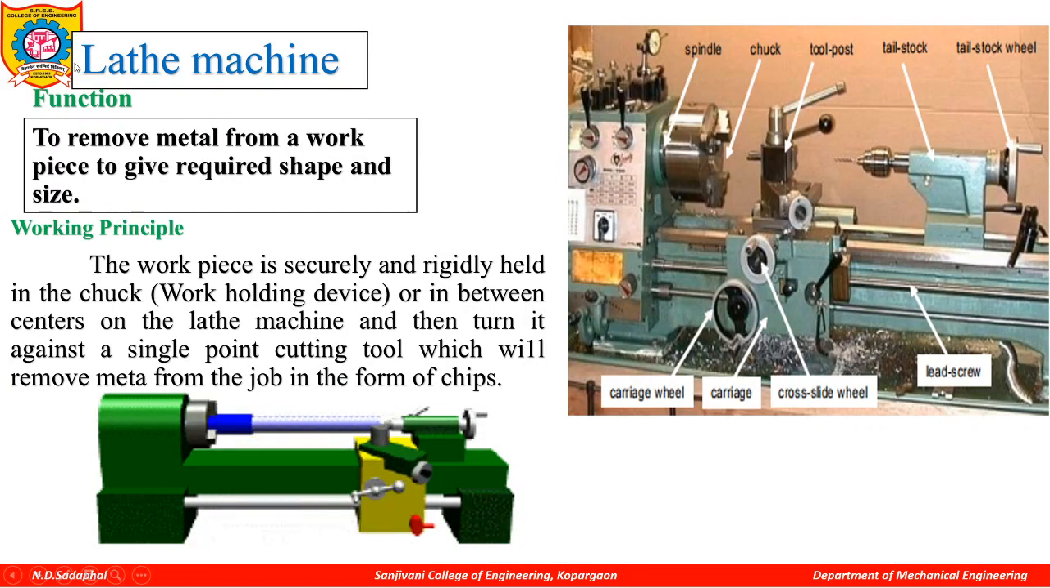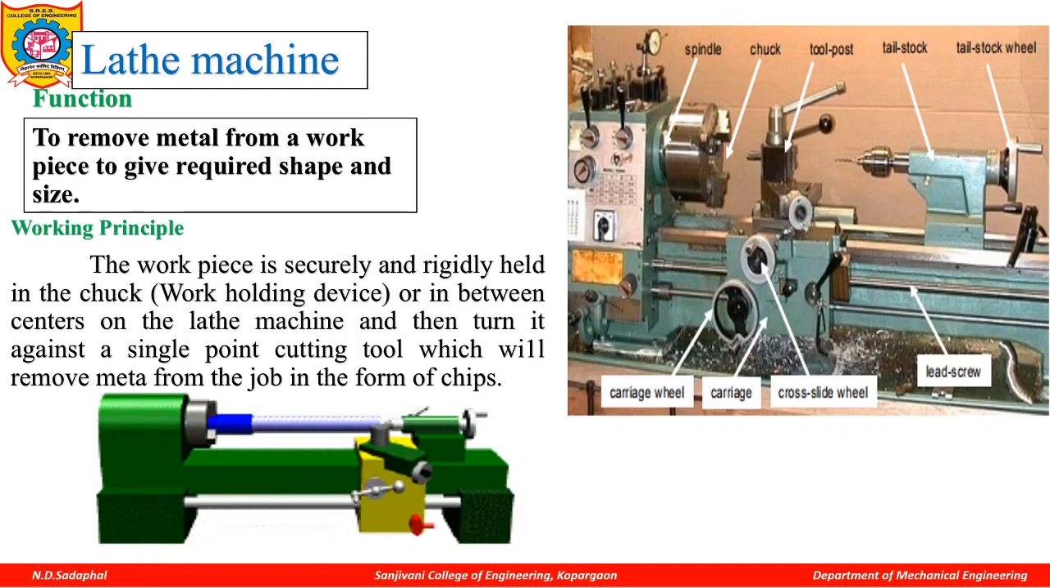So first one is the lathe machine. So what is the function of the lathe machine? The function of the lathe machine is to remove metal from a workpiece to give a required shape and size. So you can see this lathe machine is shown here. A workpiece is fixed on the lathe machine. It is a raw workpiece.